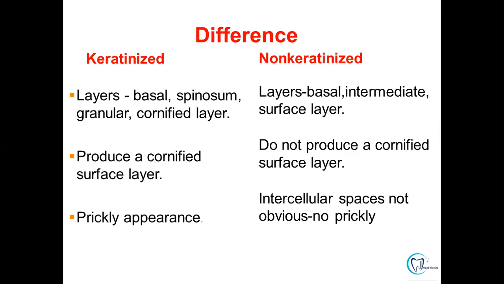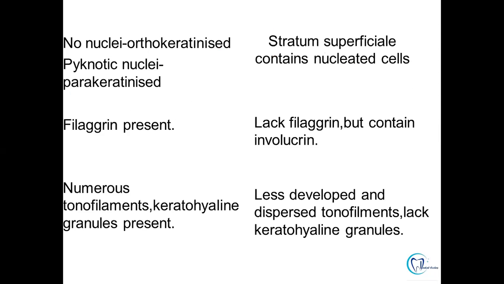In keratinized epithelium, there is a cornified surface layer, whereas in non-keratinized epithelium there is no cornified layer. Also, the keratinized epithelium shows a prickly appearance in the stratum spinosum layer, whereas in non-keratinized epithelium the intercellular spaces are not that obvious. Therefore, the prickly appearance of the spinous layer is not that evident in non-keratinized epithelium.